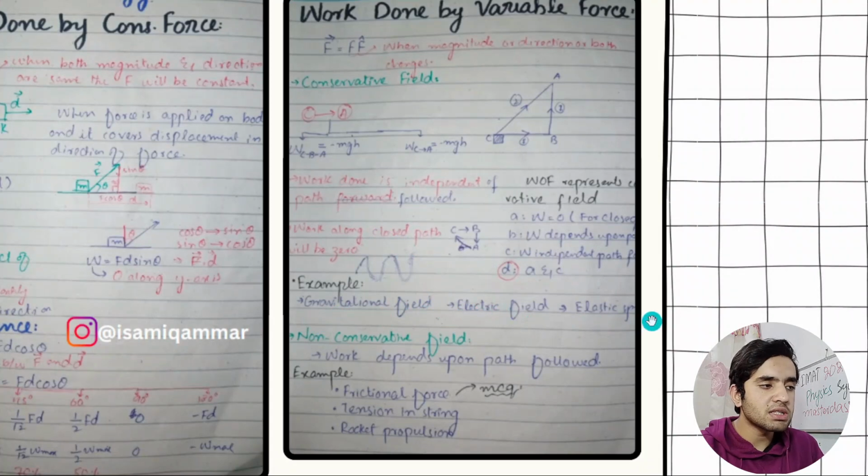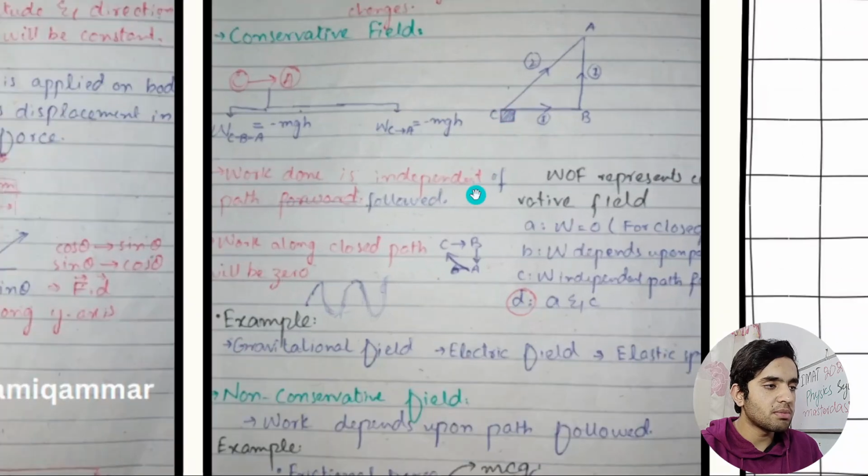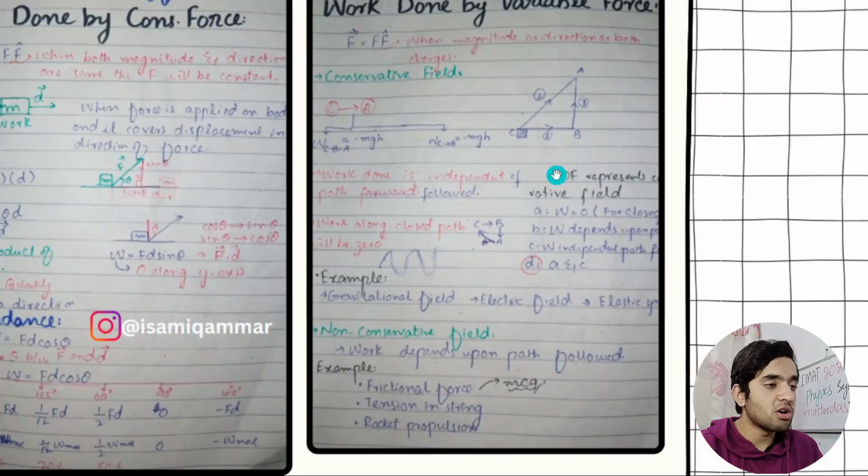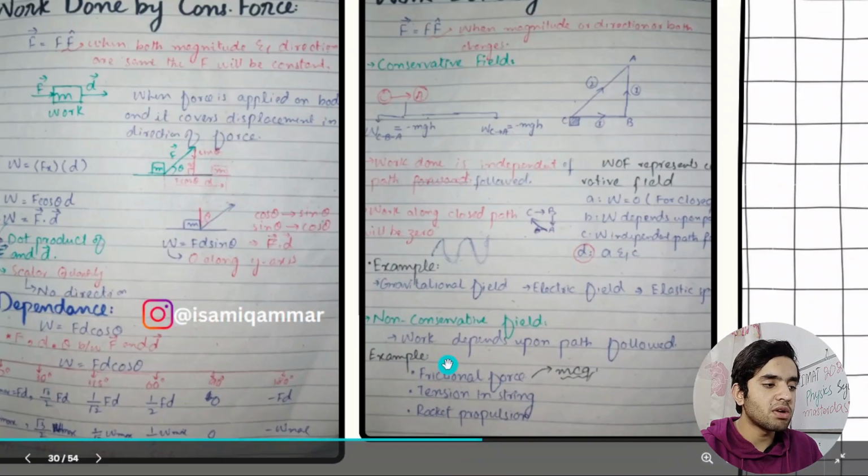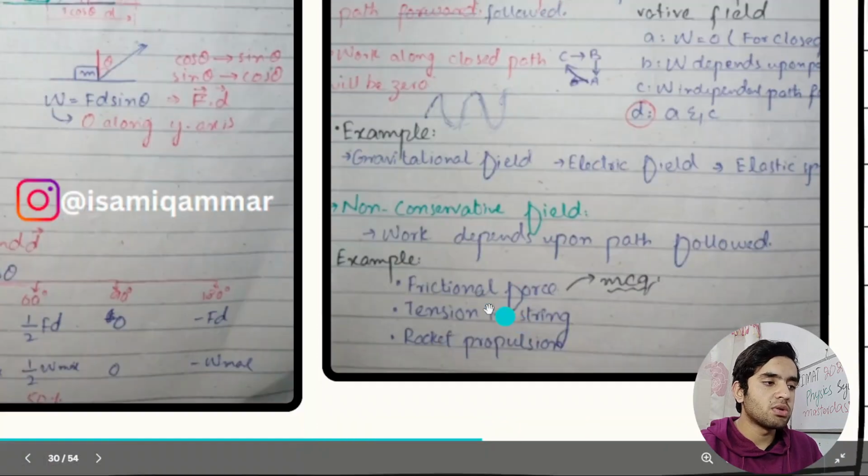Gravitational field, electric field, elastic spring force are the examples of conservative field. In this field, work done is independent of path followed. Work does not depend on path followed. For example, if you go from here to here, the work will remain the same. If you go from here to here, the work will remain the same. Work does not depend on the path followed. But in non-conservative field, work depends on path followed.